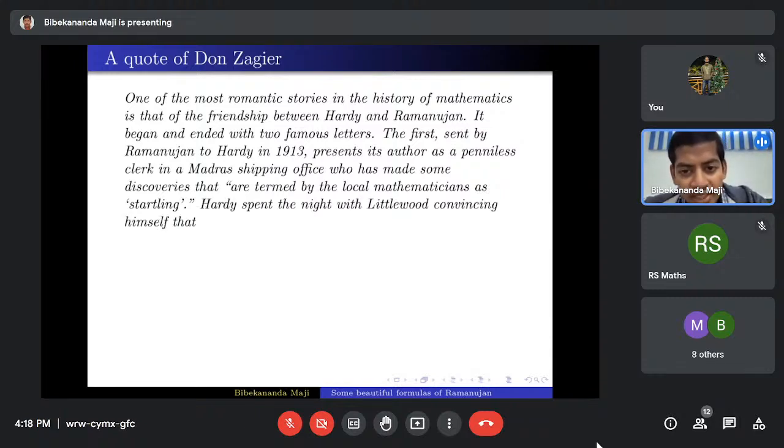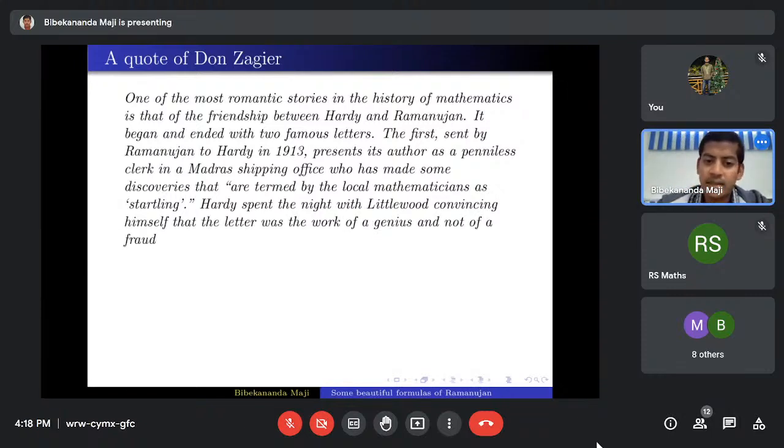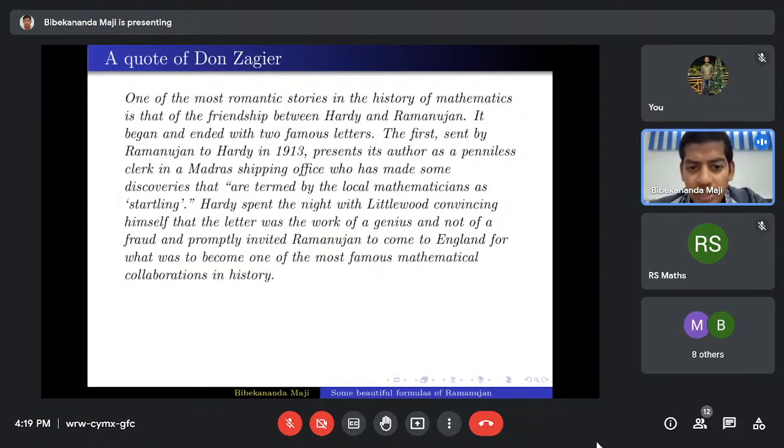Hardy spent the night with Littlewood convincing himself that the letter was the work of a genius and not of a fraud, and promptly invited Ramanujan to come to England for what was to become one of the most famous mathematical collaborations in history.